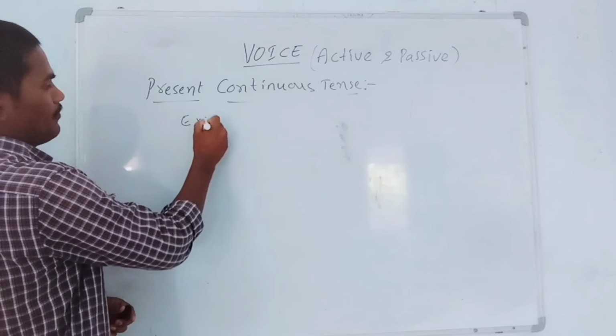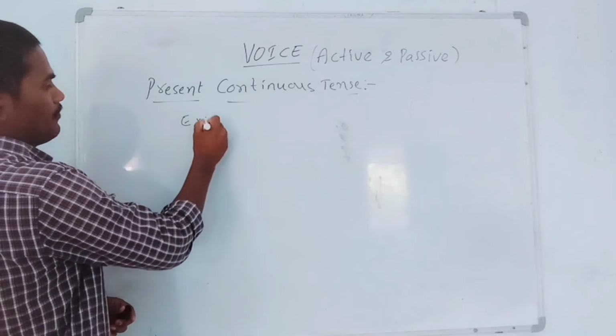Second example. They were drawing pictures. So it is active form. They were drawing pictures. So how can we change this into passive voice?